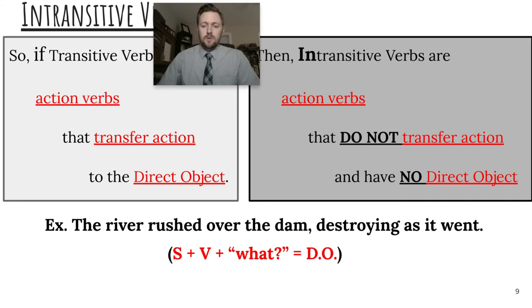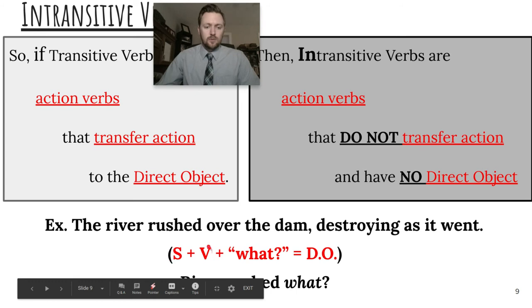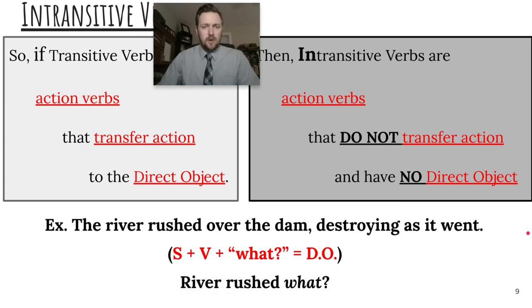So the river rushed over the dam, destroying as it went. River rushed, that's our subject and verb. River rushed what? And we don't get a noun or pronoun answer to that question. We get a prepositional phrase, over the dam, but that's not going to be a direct object. Our direct objects are not going to be inside prepositional phrases.